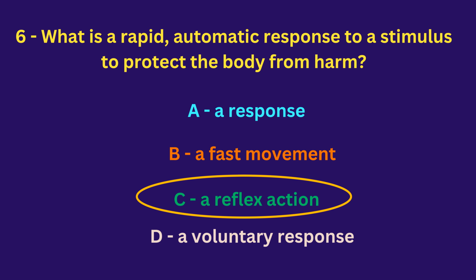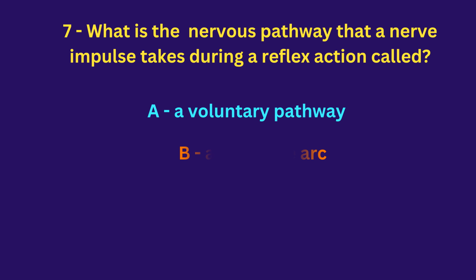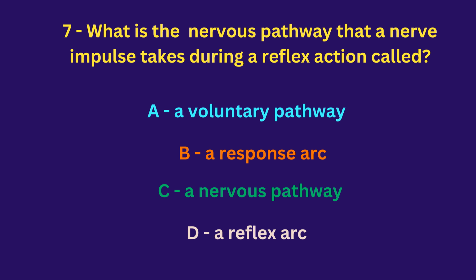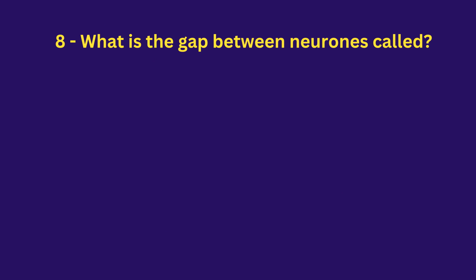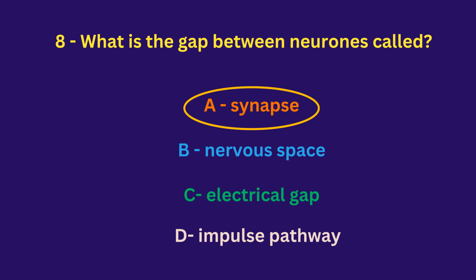C, a reflex action. What is the nervous pathway that a nerve impulse takes during a reflex action called? A voluntary pathway, a response arc, a nervous pathway, a reflex arc? The answer is a reflex arc. What is the gap between neurons called? Synapse, nervous space, electrical gap, impulse pathway. The answer is synapse.